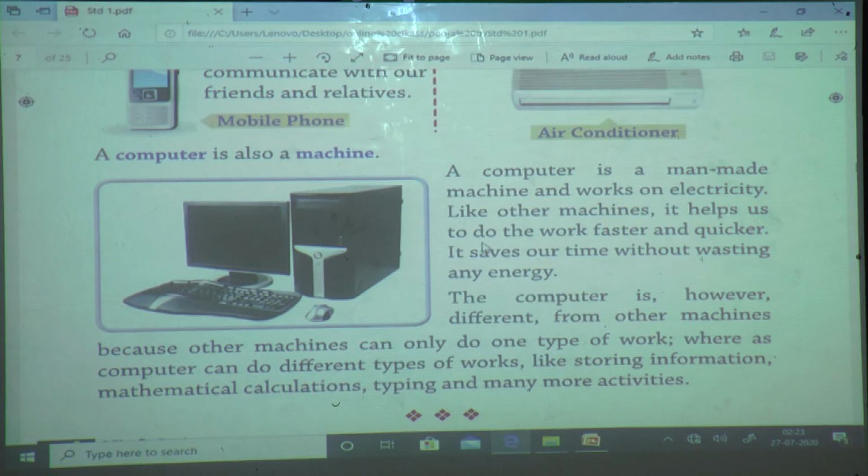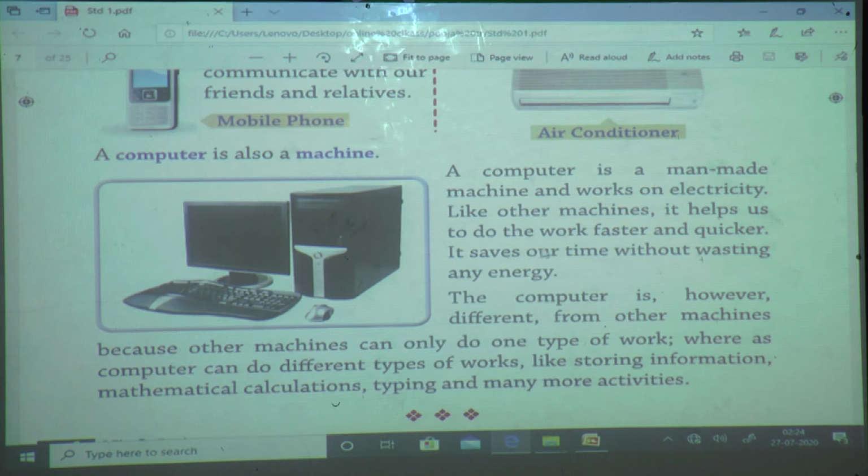Means why are we using the computer? Because computer helps us to do our work faster and quicker and easier. It saves our time without wasting any energy.